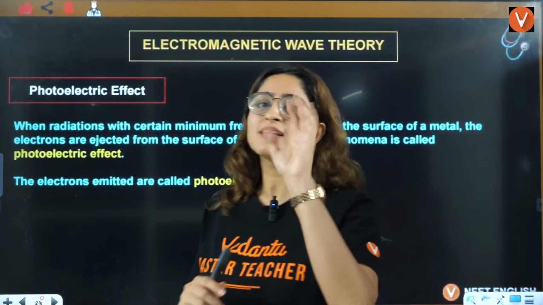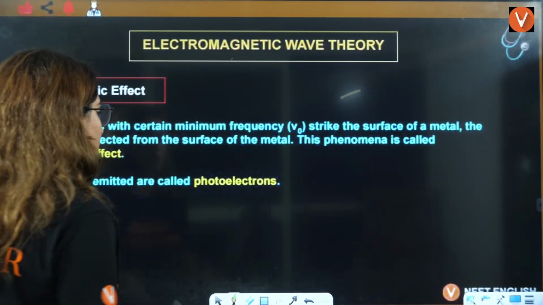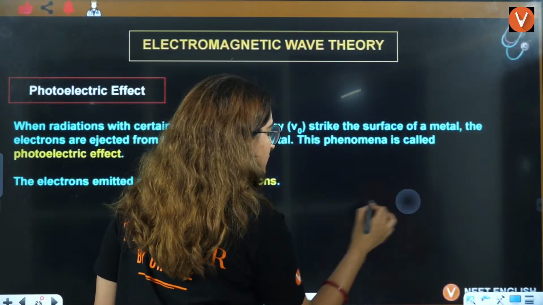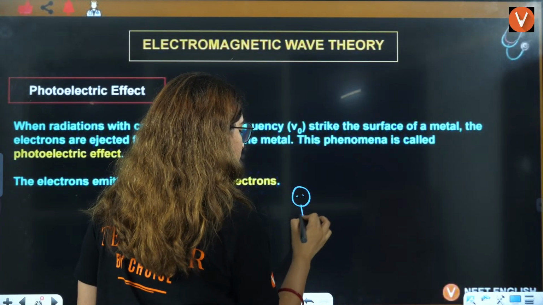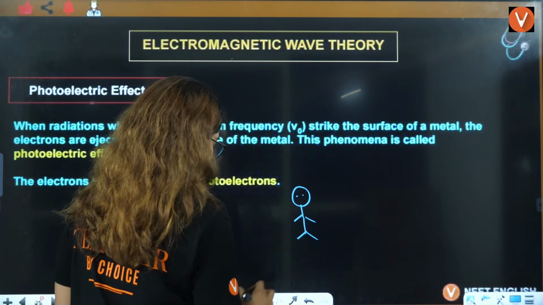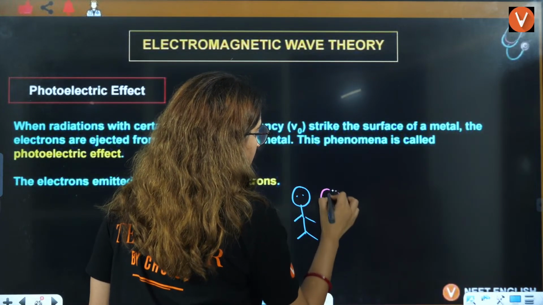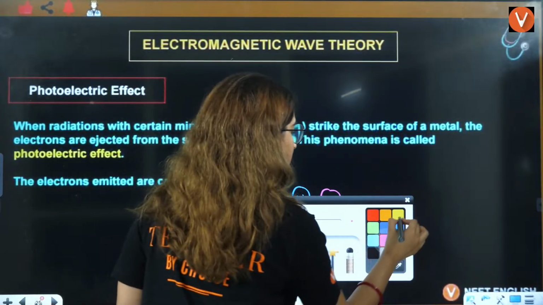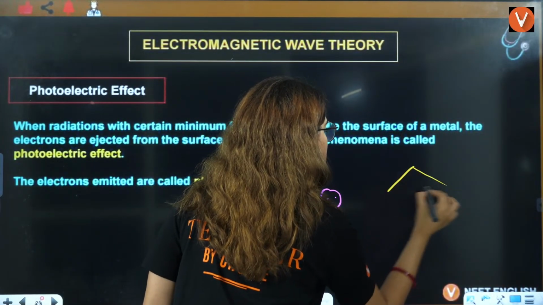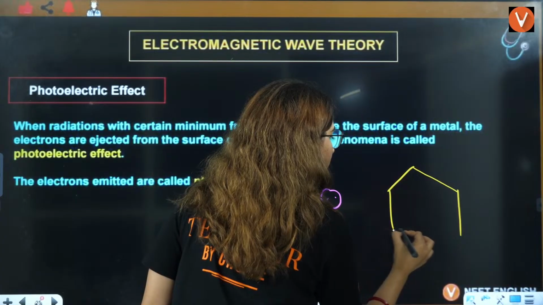Now, three situations are possible here. This is Chintu, right? And tell me, beta, who is this? This is Mintu, and this is their house. No, actually, Chintu should be in the house.